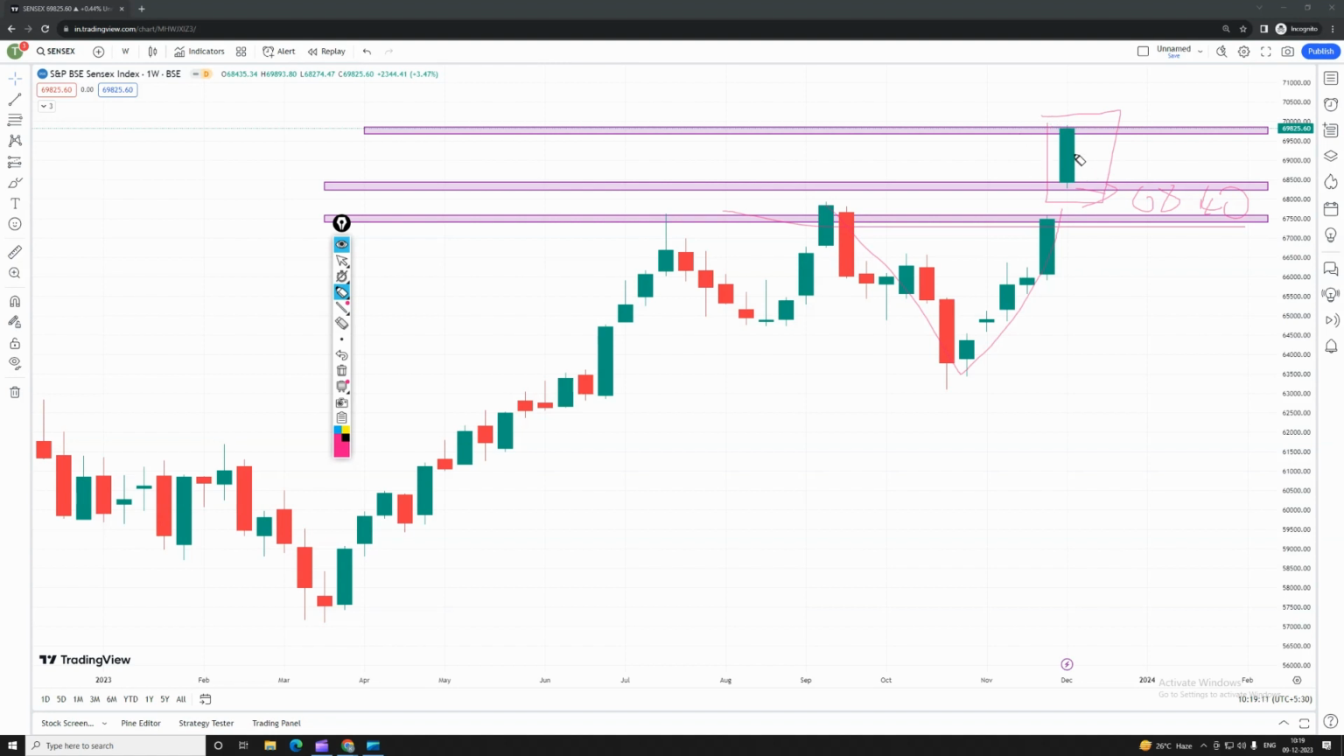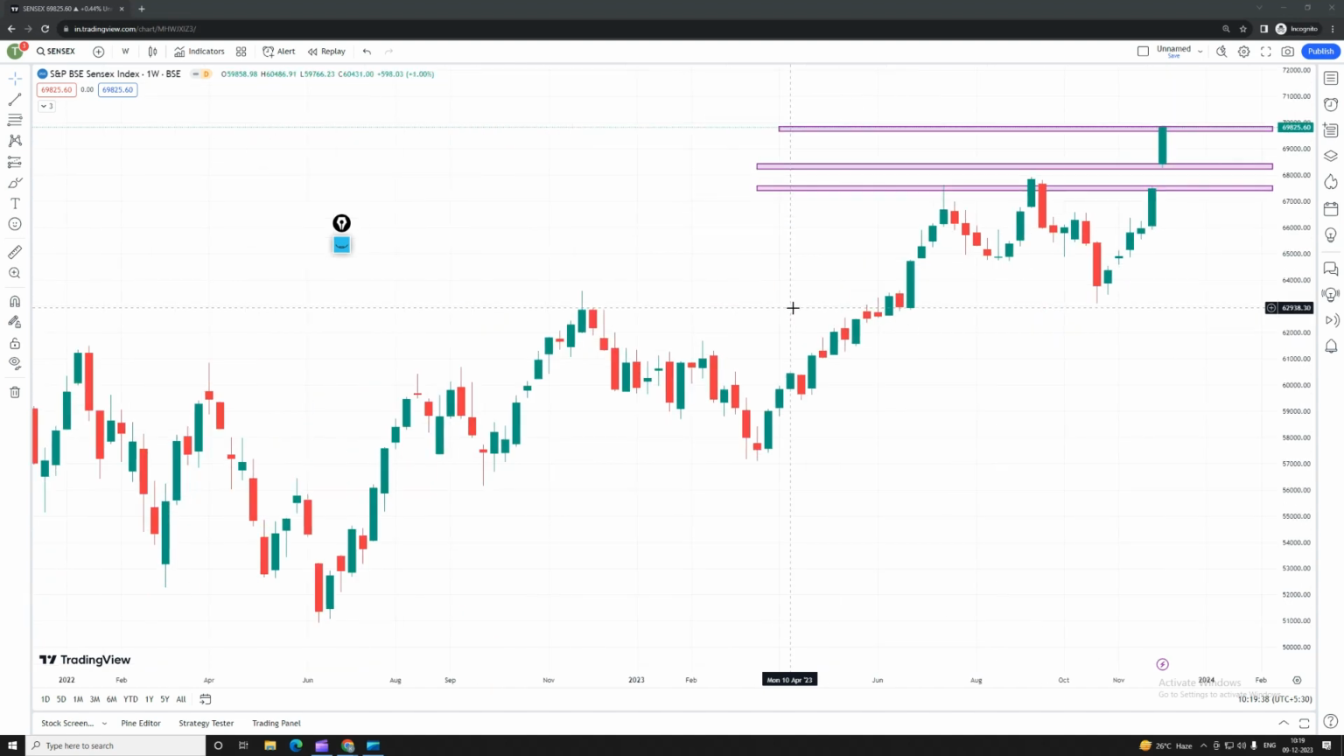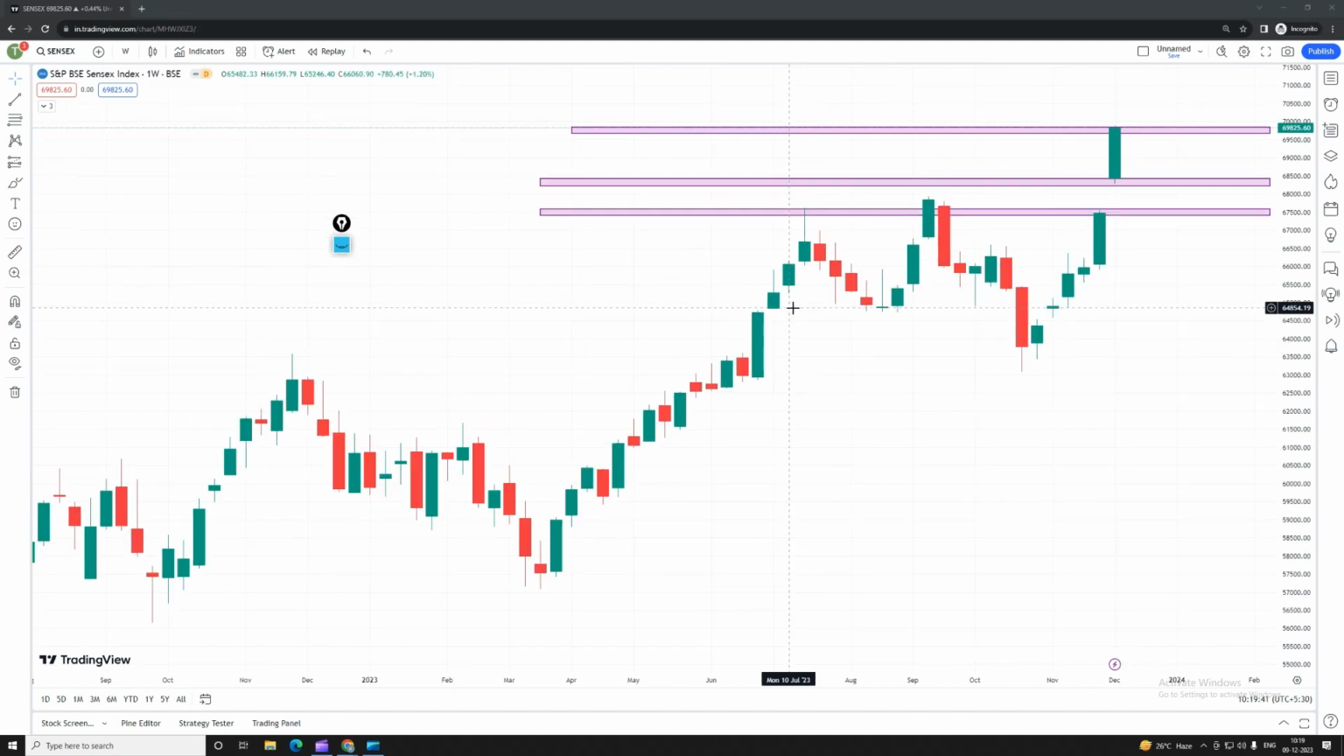Now what happens next week? How are we going to trade in the Sensex? Around 70,000, like 69,900, we got a resistance. Once 69,900 breaks, we can expect the first target of 70,500 and the second target of 71,000. We can expect the market to stay on a higher note up to 71,000 in the Sensex, guys.